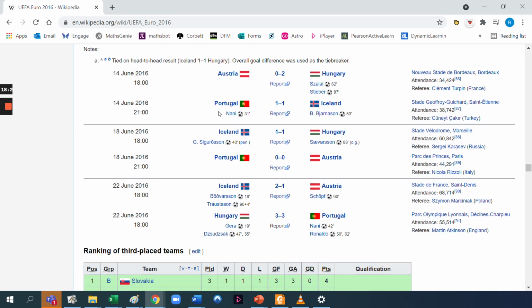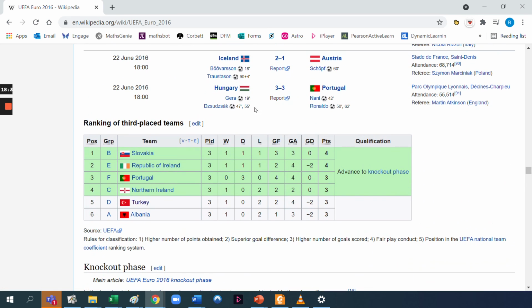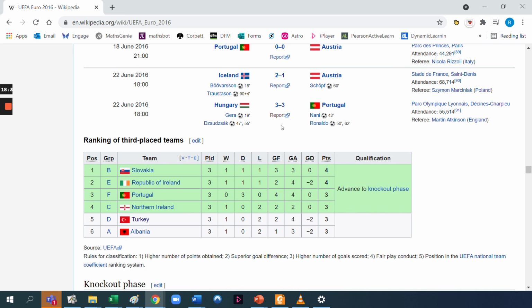Even though that happened, they would have known at this point in the game that 3-3 would have been good enough. After 62 minutes, Ronaldo had scored to equalise against Hungary. They would have known, right, as long as we don't let in another goal in the next half an hour, we're safe and we'll advance to the knockout stage. And who went on to win that tournament? Portugal. So, did they have an unfair advantage because they were in Group F compared to Albania in Group A, who didn't know what the results were because Group A played their matches first compared to these teams over here?